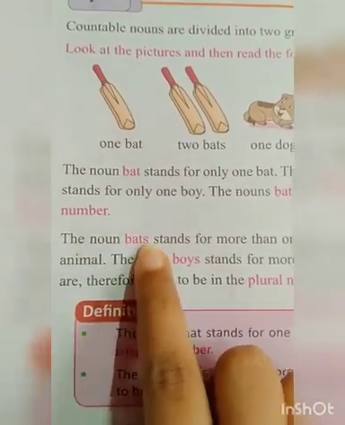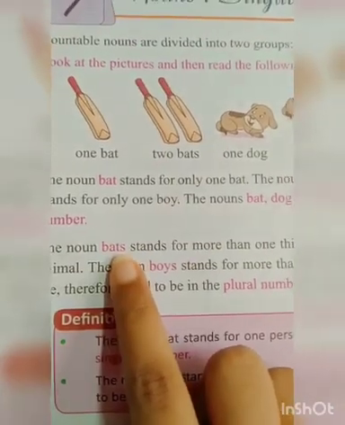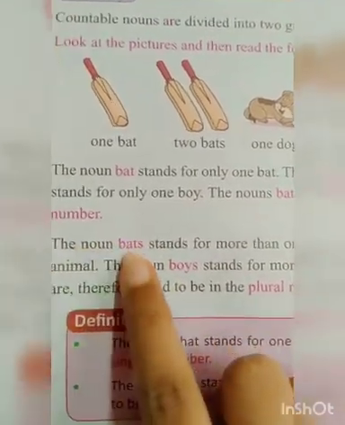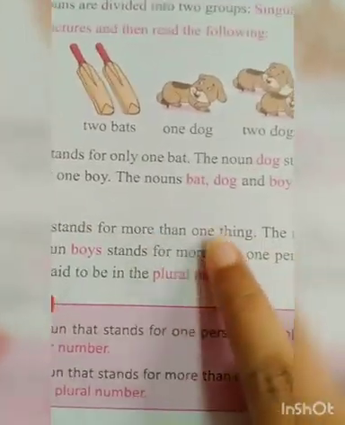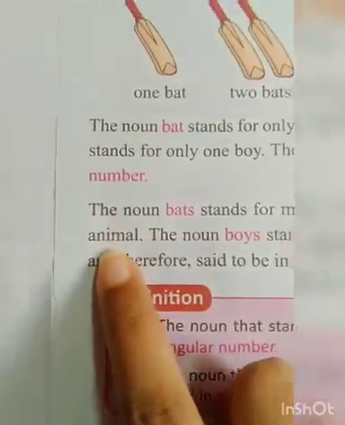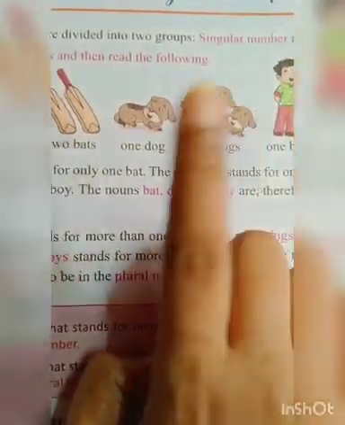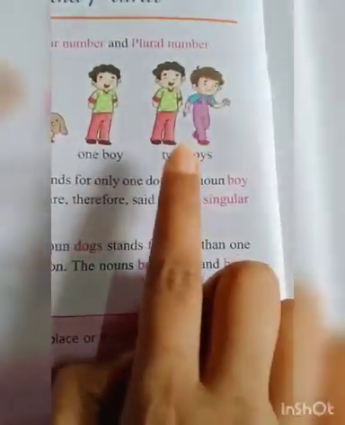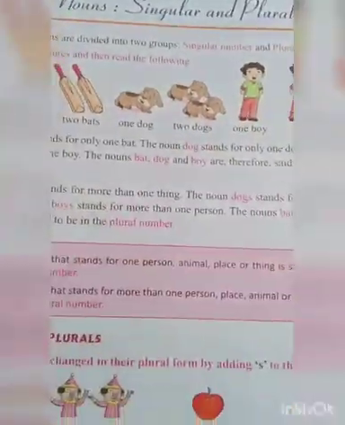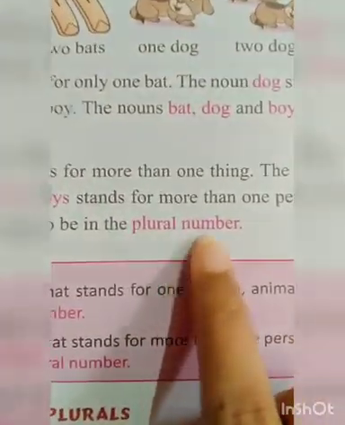Now see the next paragraph. The noun bats: the s given here means it is more than one bat. The noun bats stands for more than one thing. The noun dogs stands for more than one animal. The noun boys stands for more than one person. Now we are talking about two bats, two dogs and two boys. So these are the plural number. The nouns bats, dogs and boys are therefore said to be in the plural number. Have you got it, children?